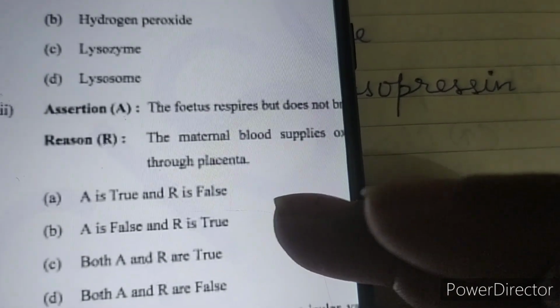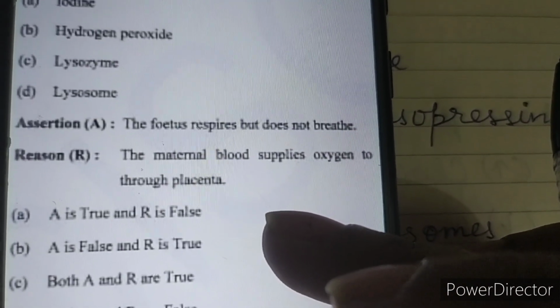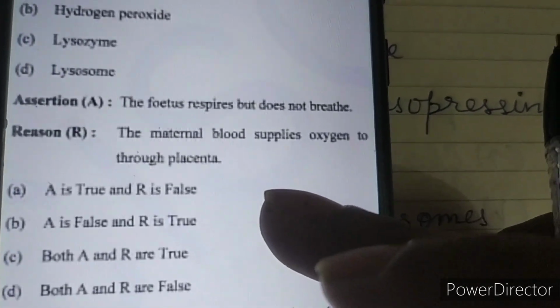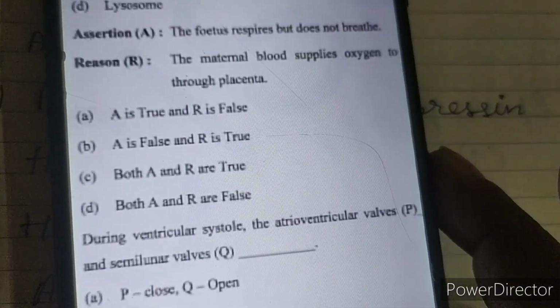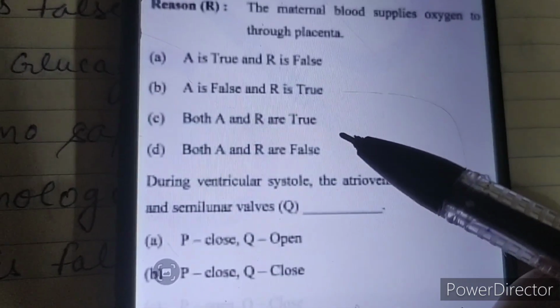Next is assertion reason. The fetus respires but does not breathe, that is true. The maternal blood supplies oxygen to the fetus through the placenta, that is also true. So answer number C, that is both A and R are true.